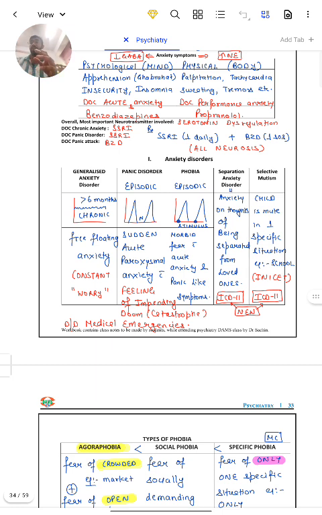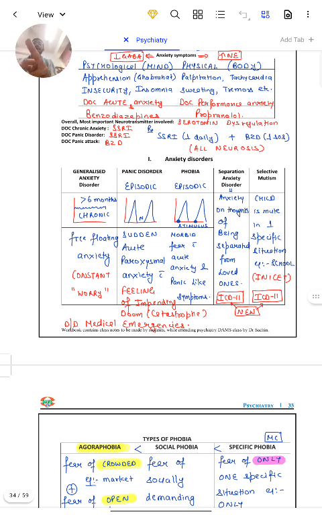Here the patient feels that he is going to die or something dangerous is going to happen to him. That means differential diagnosis of medical emergency. So there is sudden paroxysmal anxiety, and in phobia there are similar features.